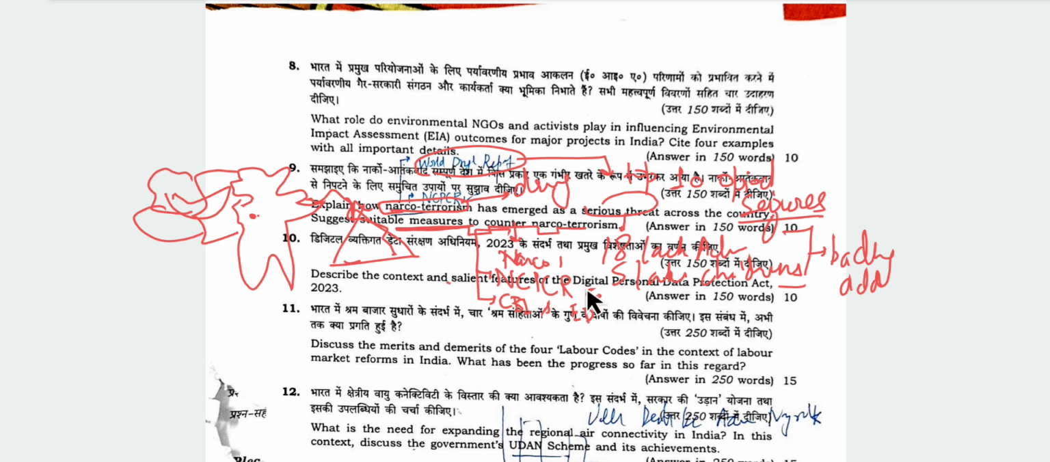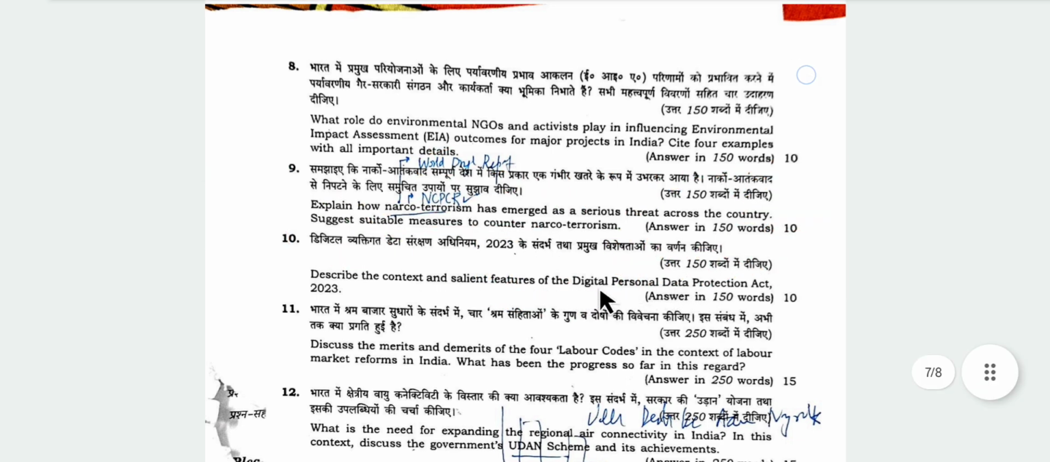Context and salient features of the Digital Personal Data Protection Act. This is a pretty straightforward question. Those who would have prepared would have written well. Now, in context, we can write about how Supreme Court judgments have upheld the right to privacy as a fundamental right under Article 21, and this was the context. In context, you can also mention the Puttaswamy case. In salient features, you will have to mention the features of this act.